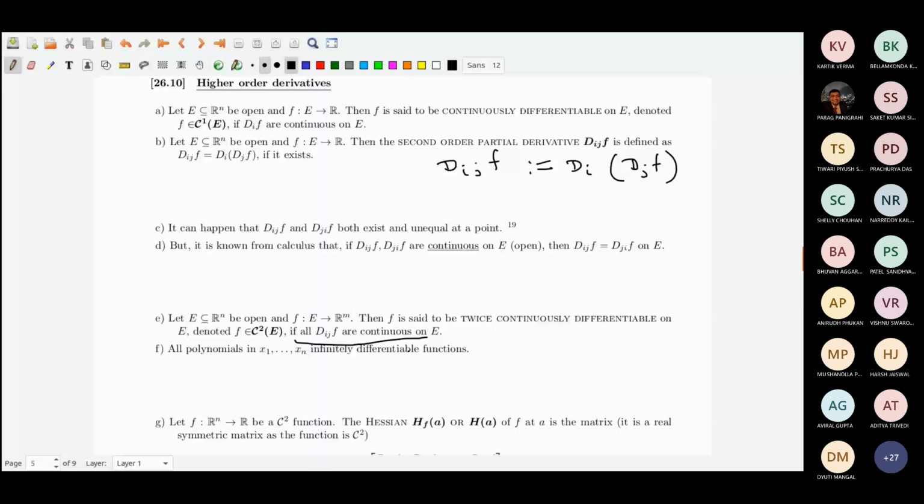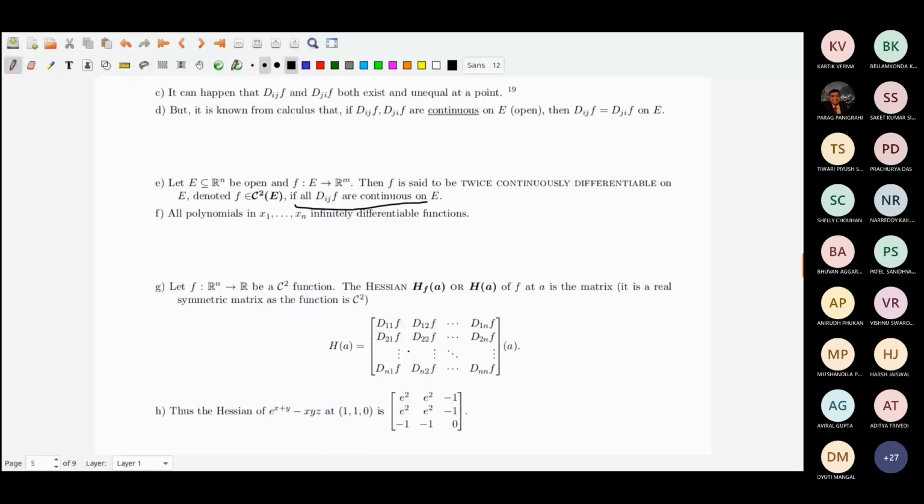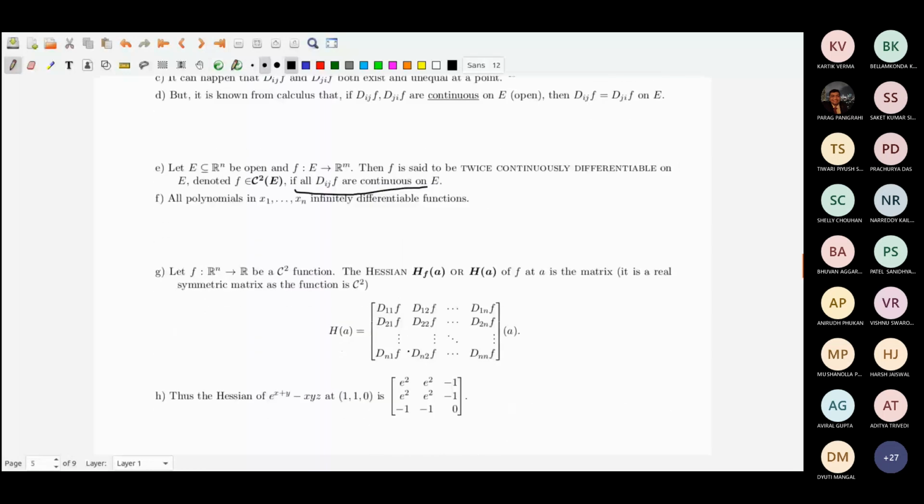This is the definition of the Hessian. You probably already know it, but it is better to write it. This is the matrix. The Hessian is computed at a point A. Suppose that you have a twice continuously differentiable function, sometimes called a C2 function. Then the Hessian is defined by taking all these